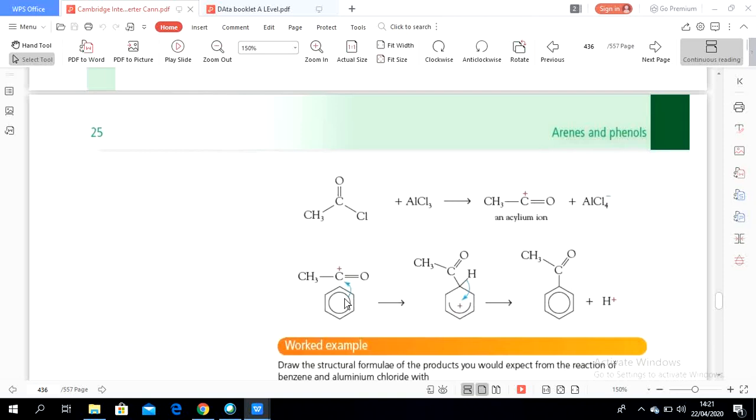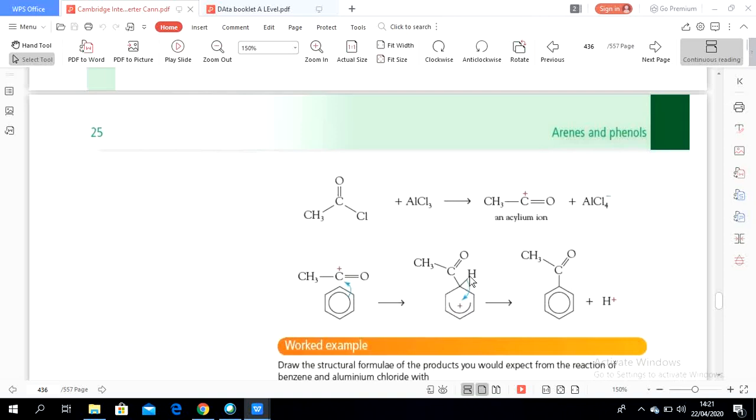And then the benzene makes a dative covalent bond with the positive carbon. That makes the positive carbon of the acylium ion form a covalent bond with the benzene. Also there is hydrogen.